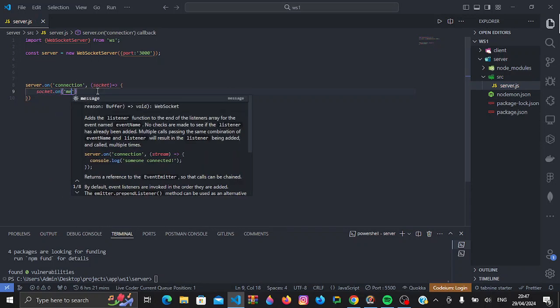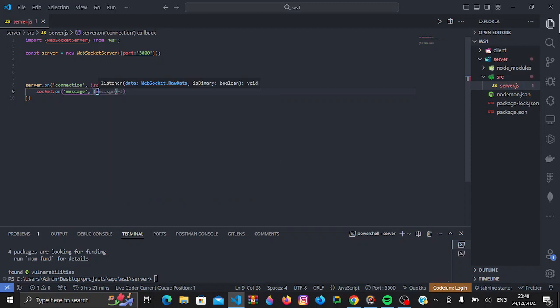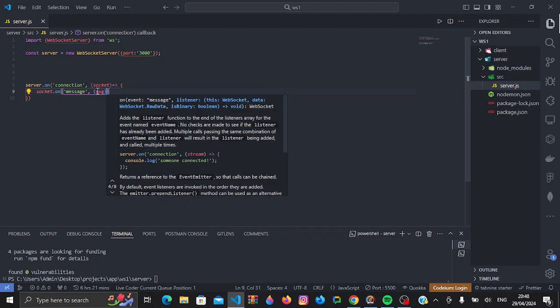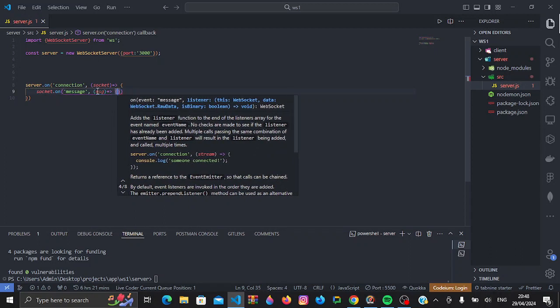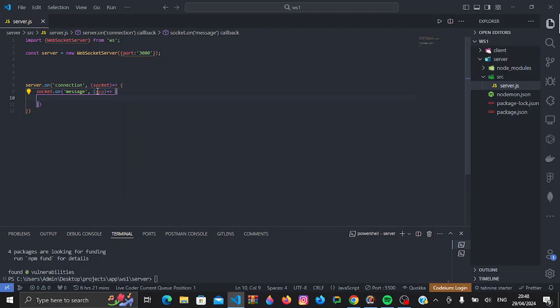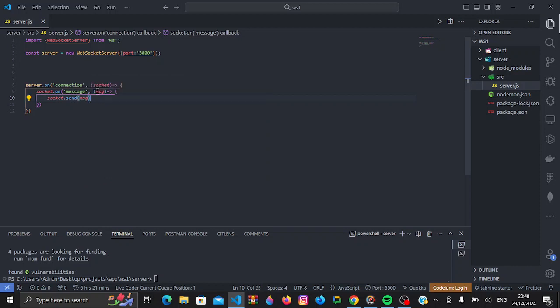Then we'll name this message. It's actually inbuilt. Then right here we'll get the incoming message from the socket. And I'll just do socket.send, then return back the message.